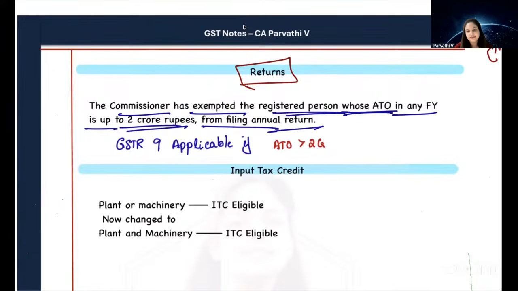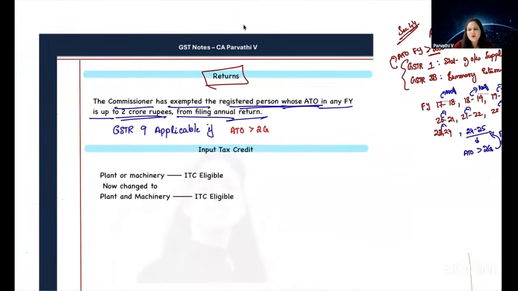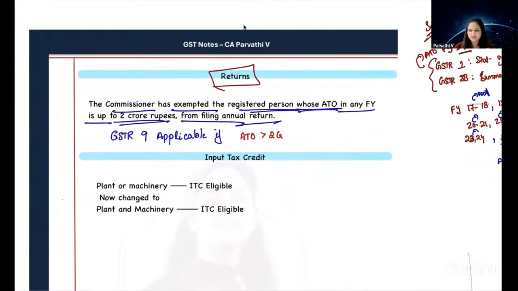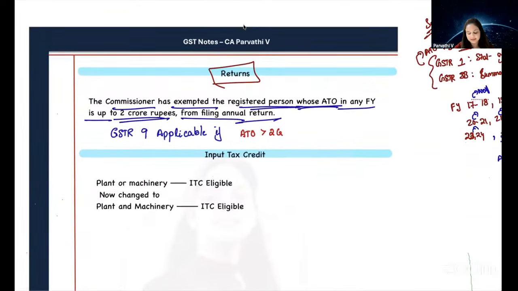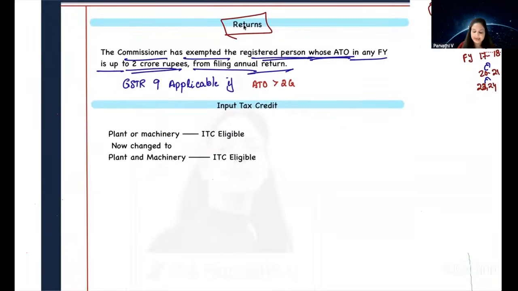Is it clear? Is it clear in our returns chapter amendment? So there is no amendment per se. We already know this provision. It has just been inserted in the Act. Is it clear? Can I get a yes or no? Yes. Okay. Next is in the chapter of input tax credit.